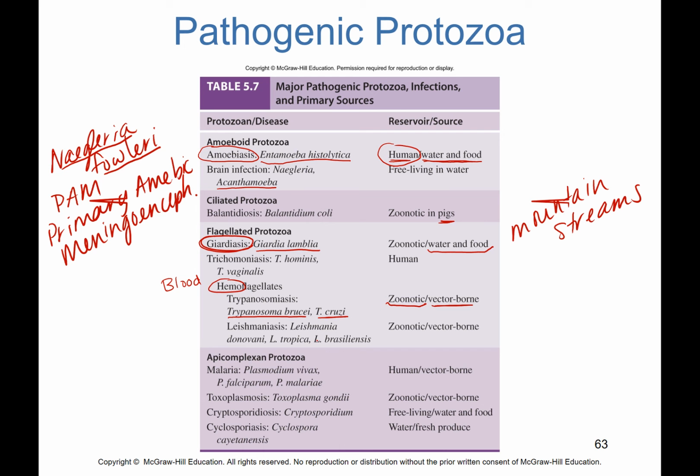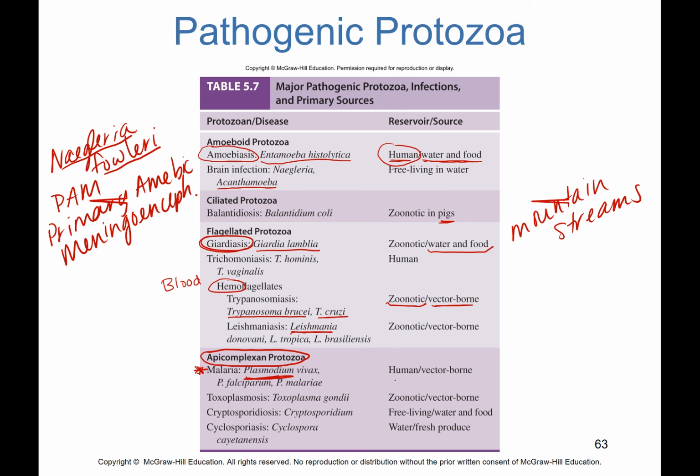Leishmaniasis is caused by the Leishmania genus, and there's several in there. Your apicomplexes, remember apicomplexes have those very complicated life cycles. Malaria is a major one. Malaria is caused by the genus Plasmodium. And there's three different species within Plasmodium: Plasmodium vivax, Plasmodium falciparum, and Plasmodium malariae.